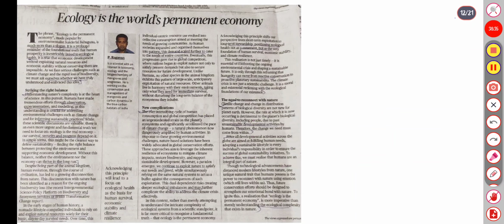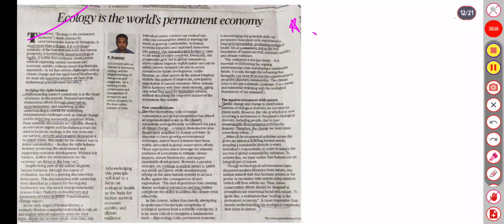Moving to the next, it is about ecology being the world's permanent economy. It is much more than a slogan by Sundarlal Bahuguna that ecology is permanent economy. Prosperity is extremely linked to ecology. So what is striking the right balance? It's a very beautiful editorial. Just go through it after giving your prelims exam.